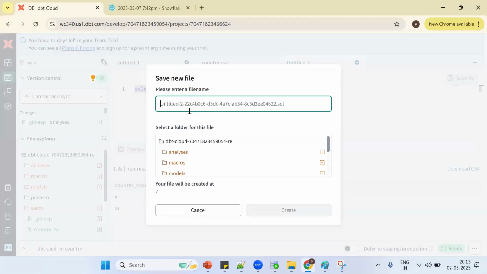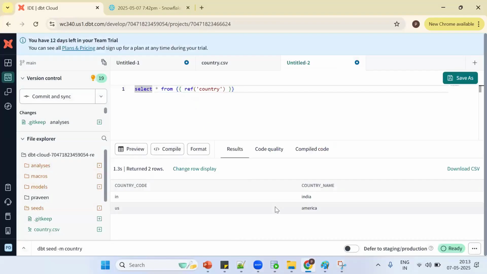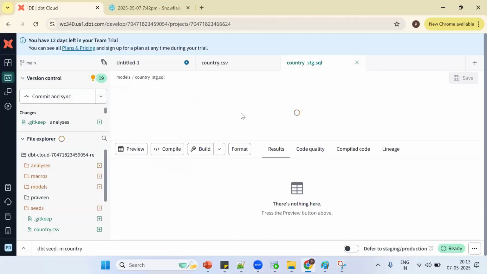So select statement we can do. Now where I want to put it, so assume like country stage dot SQL. Now what happens? See this functionality. Now how to run this model by using dbt run -m and the model name. Now what is the lineage?